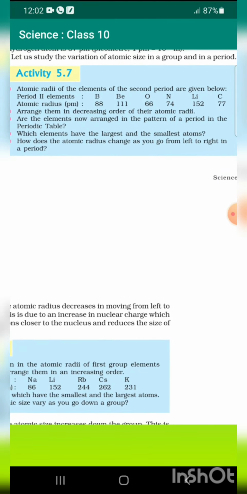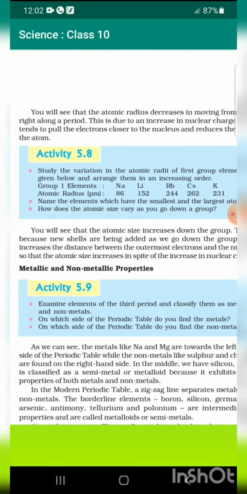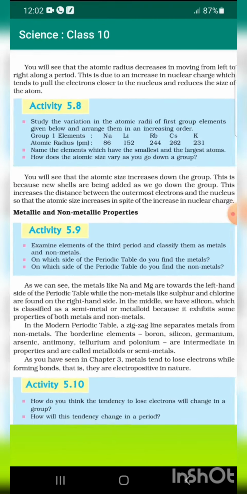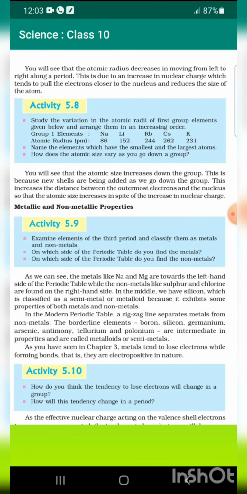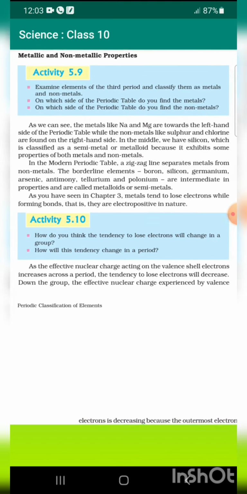Let us study the variations of atomic size in a group and in a period. You will see that the atomic radius decreases in moving from left to right along a period. This is due to the increase in nuclear charge, which tends to pull the electrons closer to the nucleus and reduce the size of atoms. You will see that the atomic size increases down the group. This is because new shells are being added as we go down the group. This increases the distance between the outermost electrons and the nucleus, so that the atomic size increases in spite of the increase in nuclear charge.